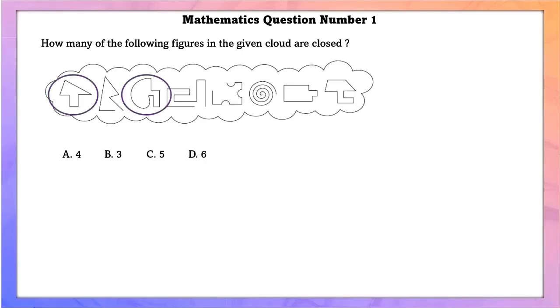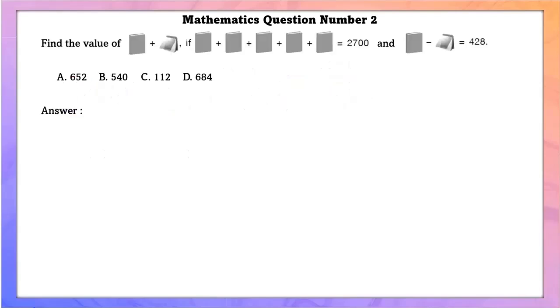So as we can see in the first one, it is a closed figure. Second one, the starting point and ending point are not the same. So it is not a closed figure. Third one, yes, it is a closed figure. Fourth one, no. Fifth one, no. Sixth one, no. And seventh one, yes. Eighth one also, yes. So total number of figures that are closed are 4.